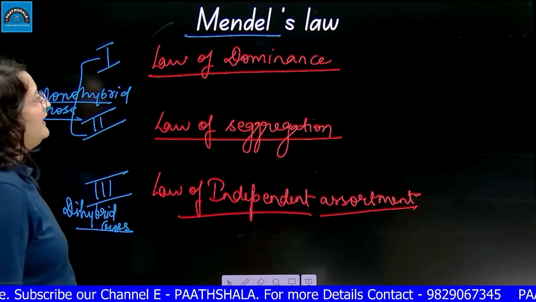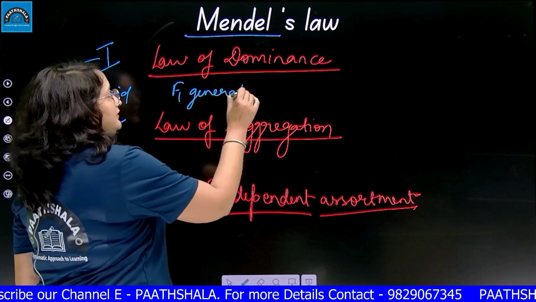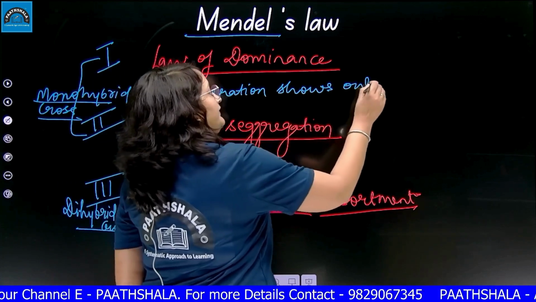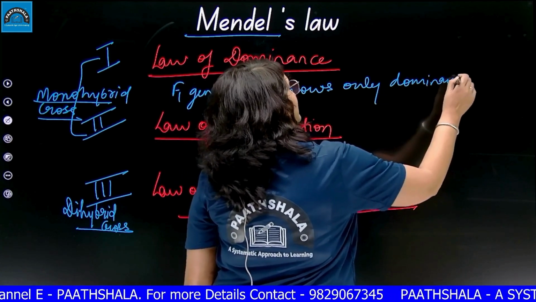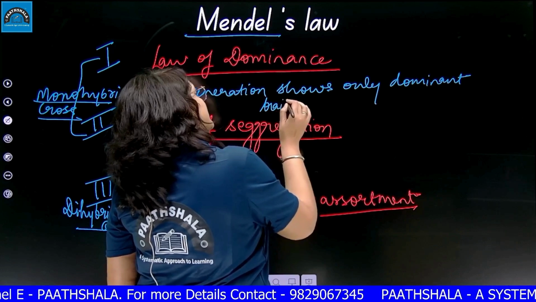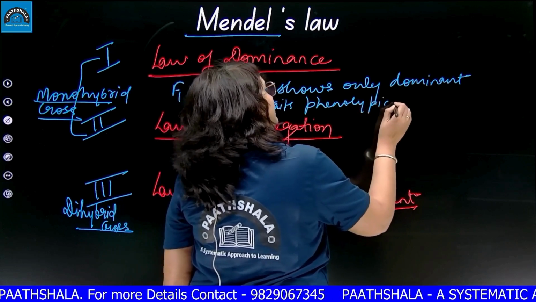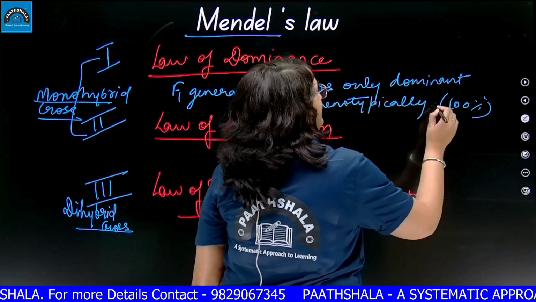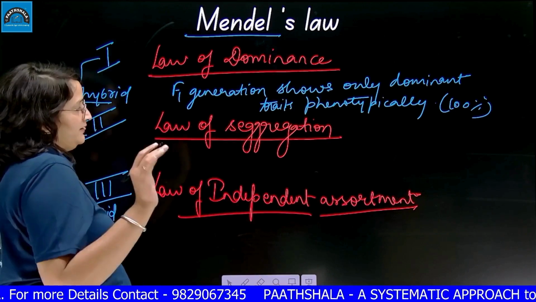In law of dominance, the F1 generation shows only dominant traits phenotypically. 100% of the phenotype was dominant, right? They were heterozygous but only the dominant trait expressed.